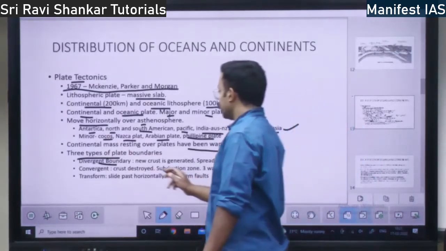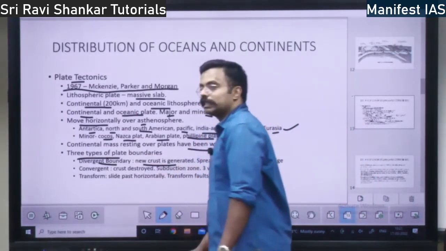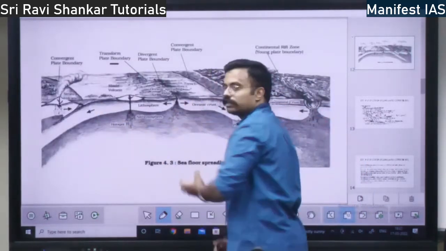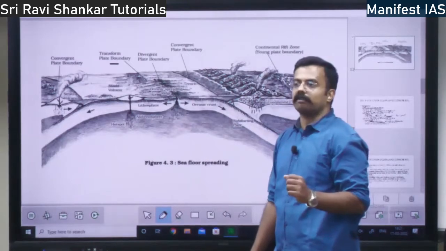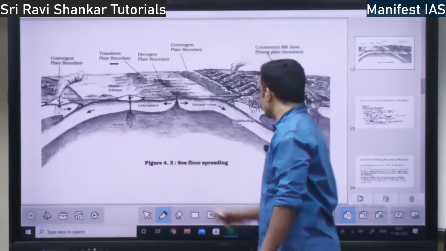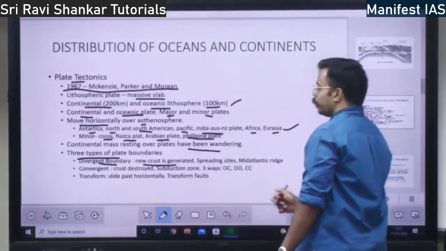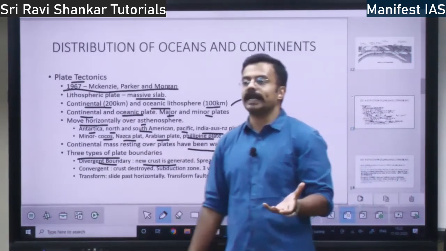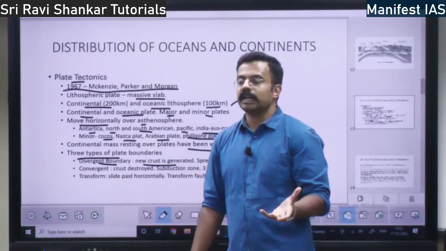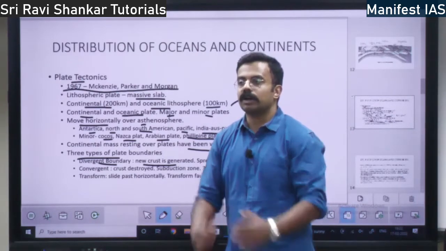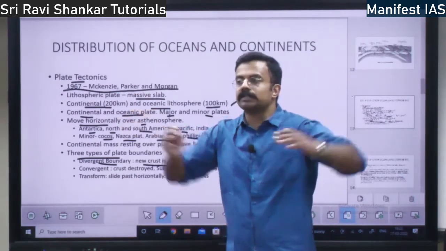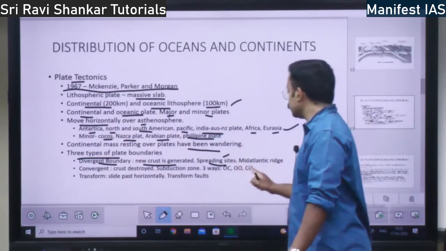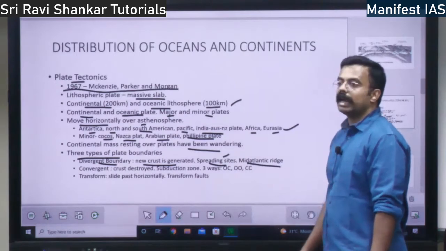So divergent plate boundary, what happens here? New crust is generated. Since it is moving away, new crust will form because of the volcano and lava, right? New crust will get generated in the divergent plate boundary. So these divergent plate boundaries are spreading sides, right? I told you sea floor spreading, because there will be divergence. What happens? Sea floor will be spreading. So these are spreading sides. The best example is mid-Atlantic ridge.